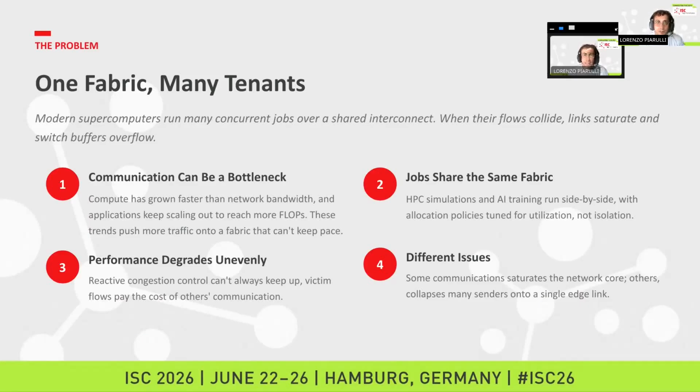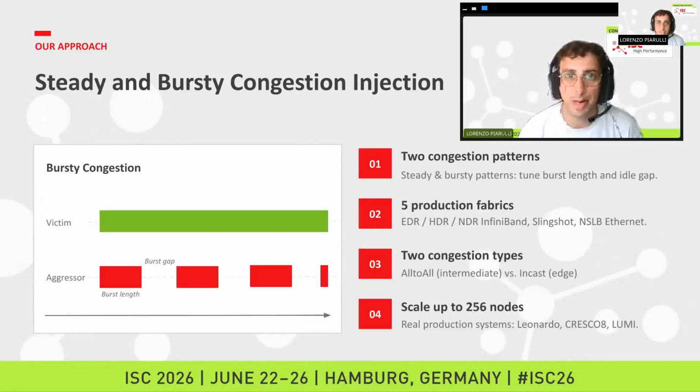We decided to conduct this analysis because on a modern supercomputer, we have many users that execute different applications on a shared environment. We know that computing is growing much faster and that the network is not capable of keeping up. These environments are shared between users and between applications that are running HPC simulations or AI training using collectives. This sharing and interaction between users can degrade performance because we can have congestion and link saturation. To conduct this analysis, we implemented two types of congestion, the steady and the bursty.